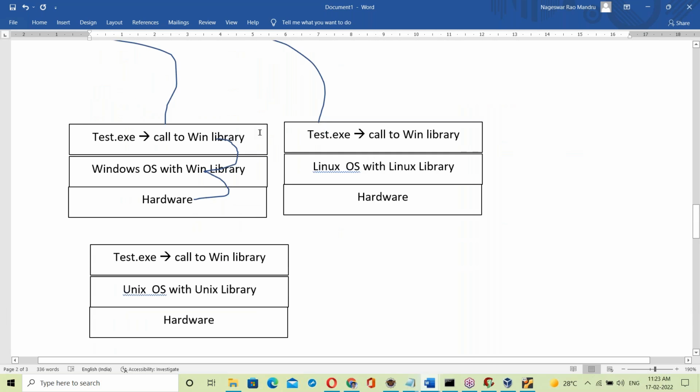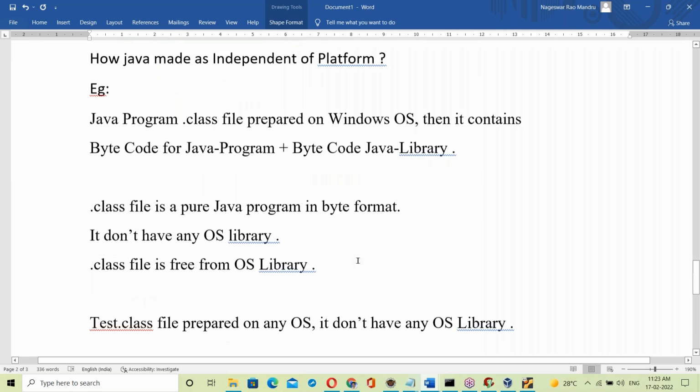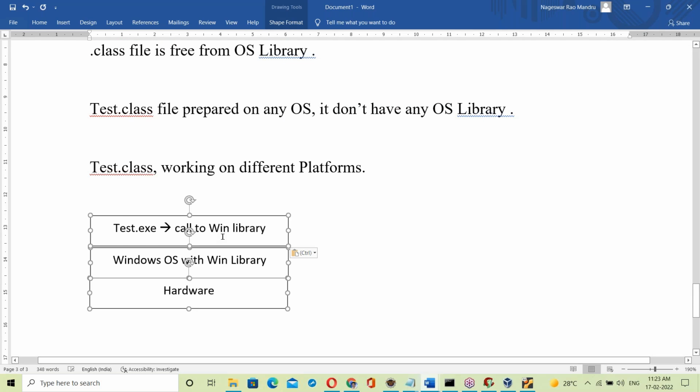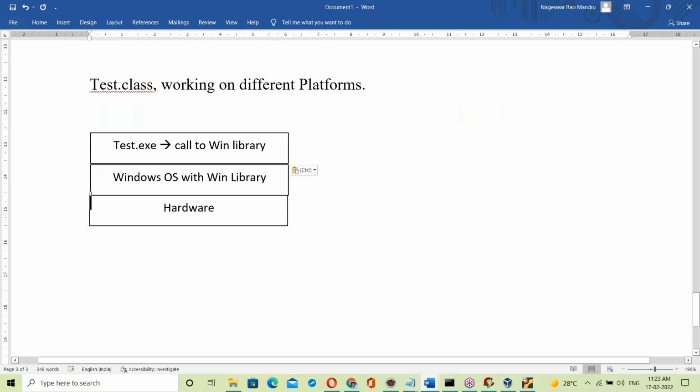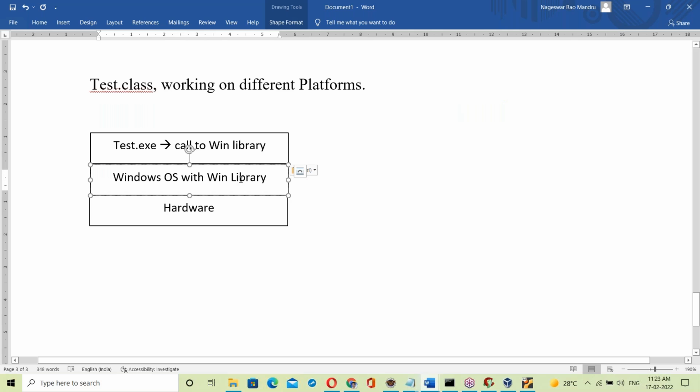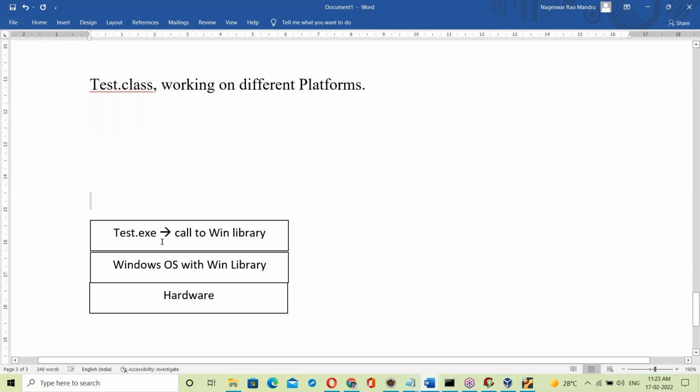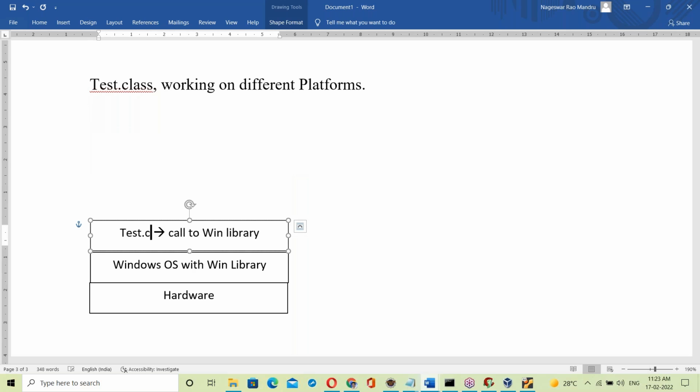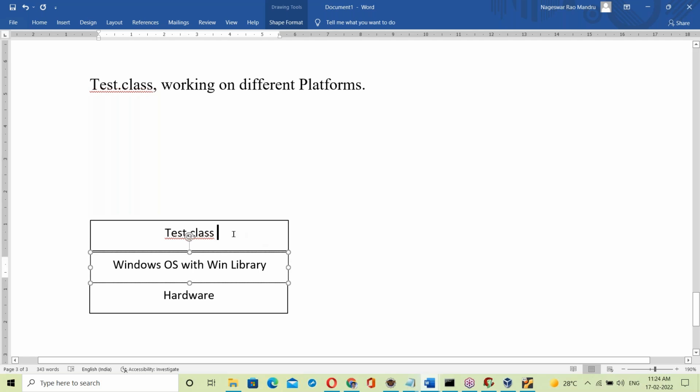Like the C language exe file, here also let us take different platforms: hardware, and on top of hardware, Windows OS and the Windows library. The tested dot class file is placed on Windows OS and run. Can I run this tested dot class file directly? Let's see.